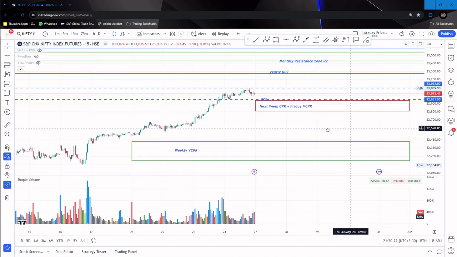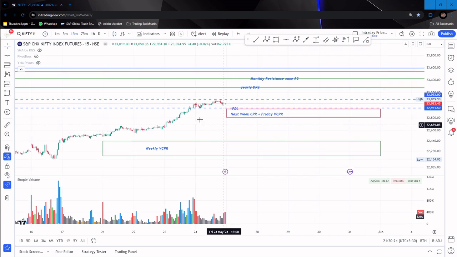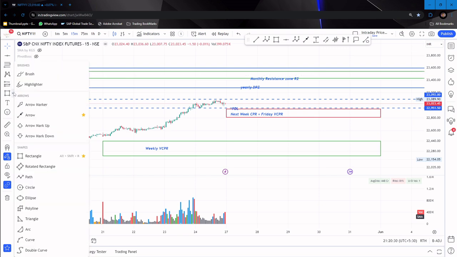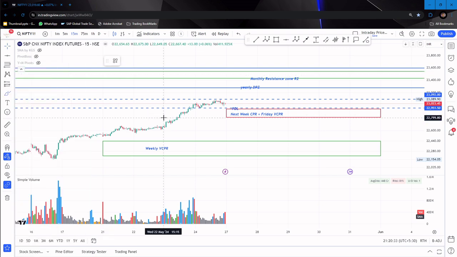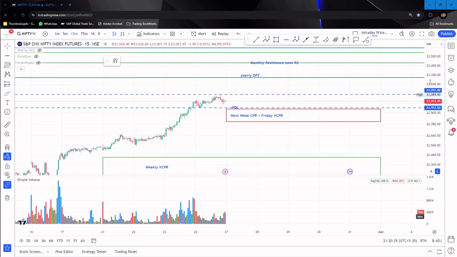So what can be expected for next week is, as per the content told in CPR: if the CPR is a narrow CPR and if the previous day high or previous day low is broken, then the trending nature is highly possible.